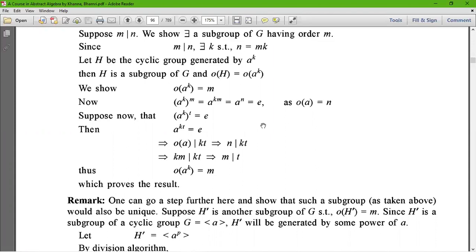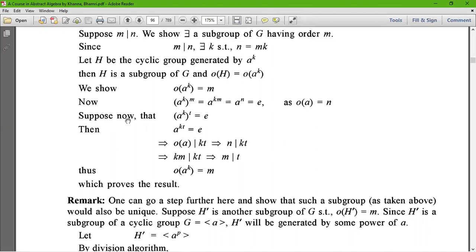For this, a to the power k, whole to the power m, equals a to the power km, equals a to the power n, because n is the order of G. Therefore, a to the power n equals e, because a is the generator of G, and hence we can say that order of a equals n.